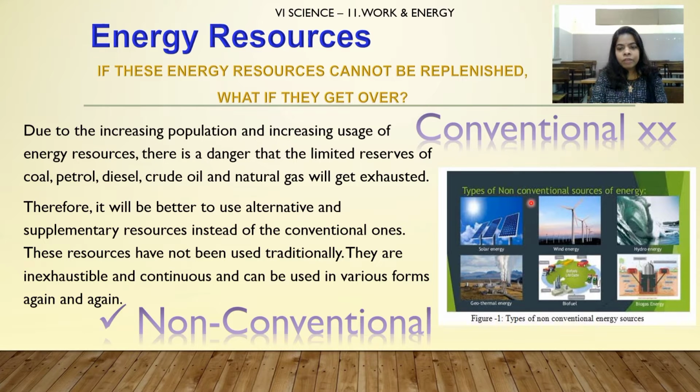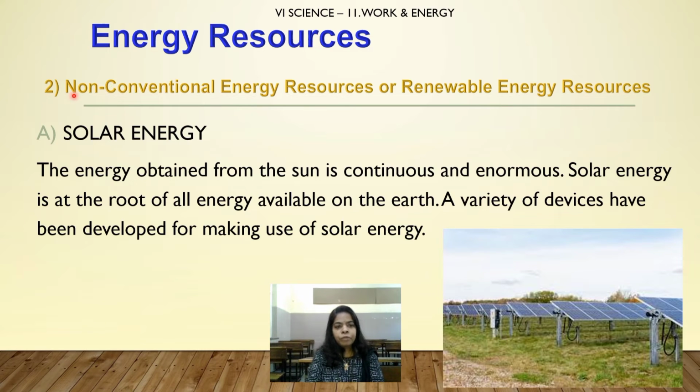See children, here we have used solar energy. Here wind energy is shown, hydro energy, energy of water. And this is the geothermal energy, heat of the earth. This is biofuel, children, fuel from the plants we are making. And this is biogas energy. Now let us see the other type of non-conventional energy resources, which are also called renewable energy resources.